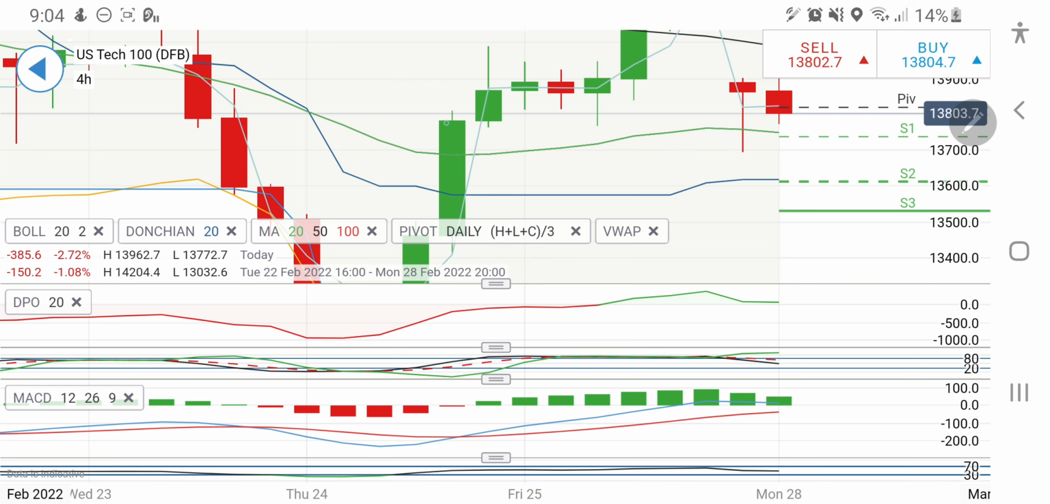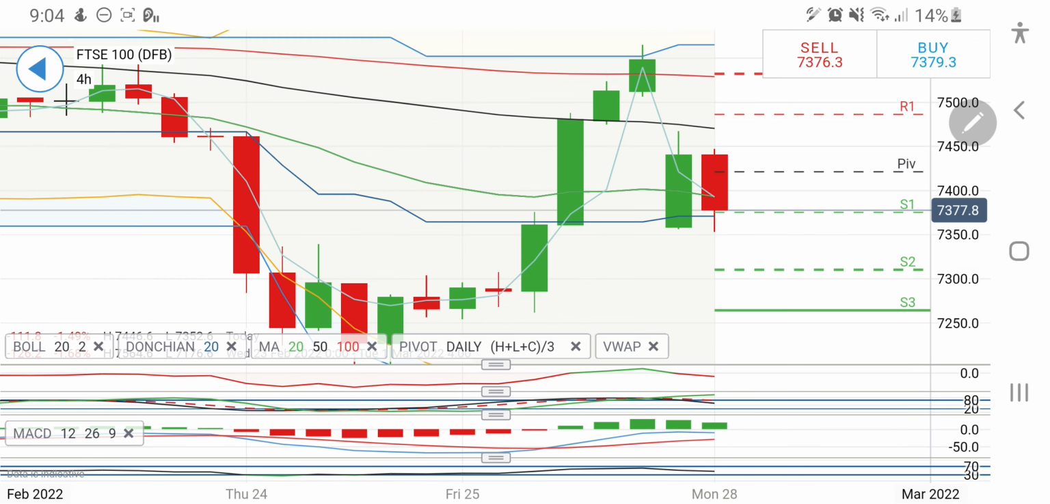Now let's have a look at UK 100. UK 100 on the 4-hour chart has got its support intact at 7,350, only breakdown below 7,350, and specifically this zone at 7,380, rather I will say 7,400.